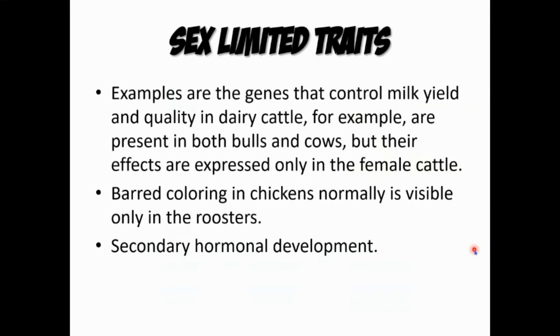Examples are the genes that control milk yield and quality in dairy cattle, which are present in both bulls and cows, but their effects are expressed only in the female cattle. Barred coloring in chickens normally is visible only in the roosters. They're under secondary hormonal development.